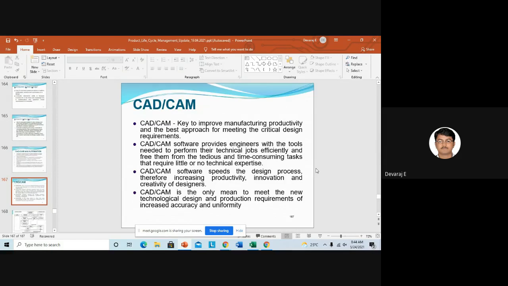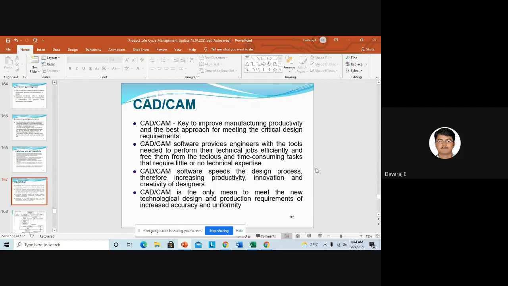Okay, CAD CAM. So this slide tells us what the need is, for what purpose you should use the CAD CAM softwares. If you see the first point, CAD CAM is the key to improve manufacturing productivity and the best approach for meeting the critical design requirements. So I told you.